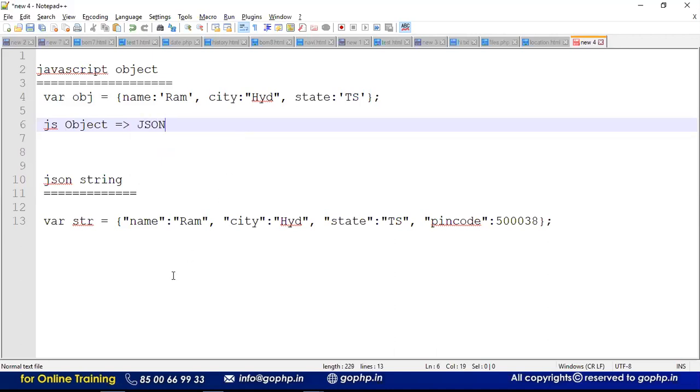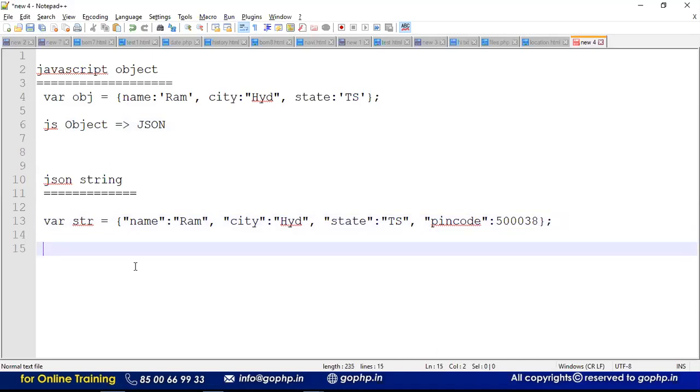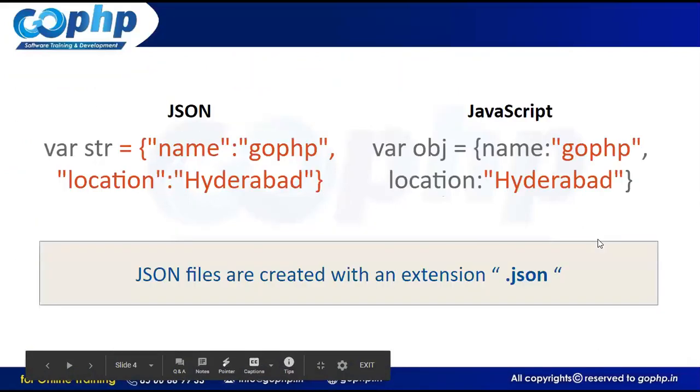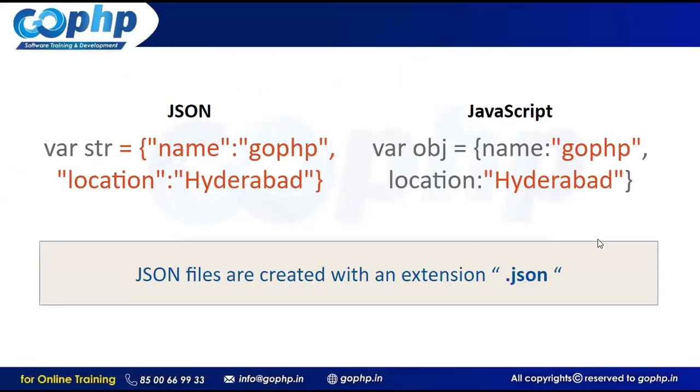Now what do we have here? We have JSON. Can I convert this into a JavaScript object? Yes, we can easily convert it into a JavaScript object, guys. To do this operation, JSON provides some predefined methods for how we can convert JSON data into an object and how we can convert object data into JSON. So let us go through some of the methods, guys. On this slide you can observe the differentiation between JSON and JavaScript, guys.